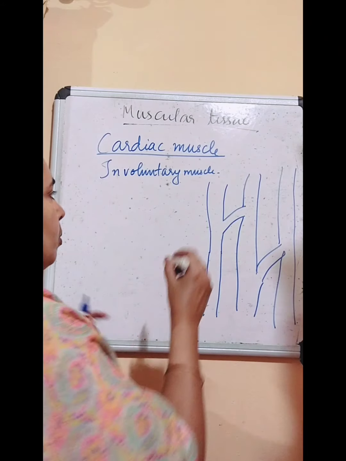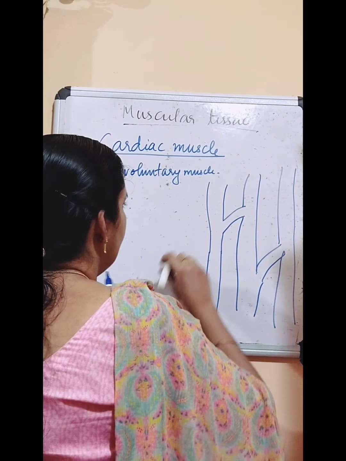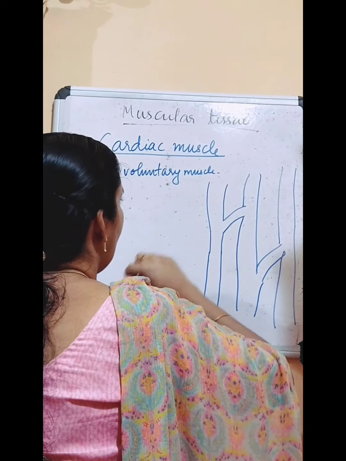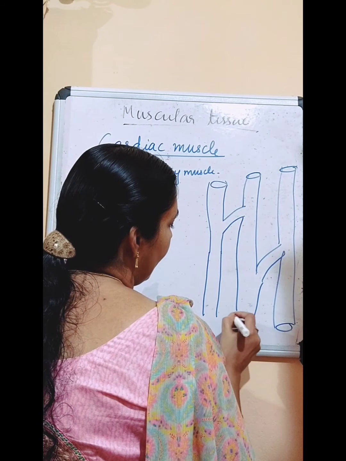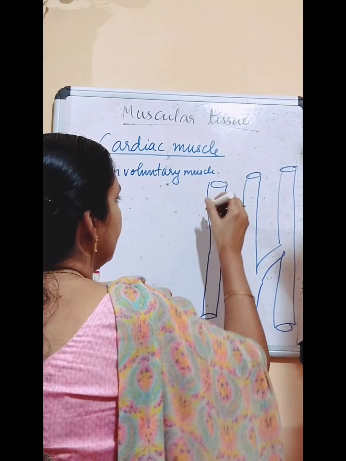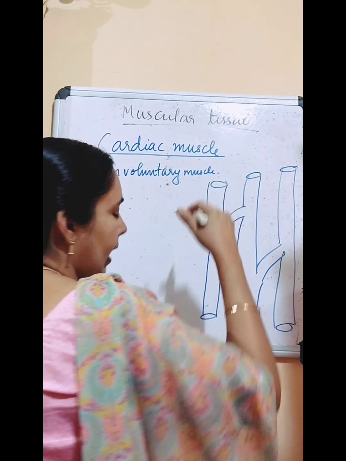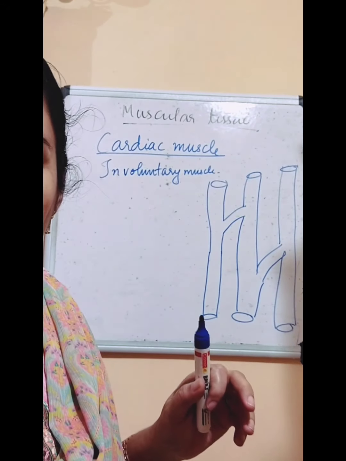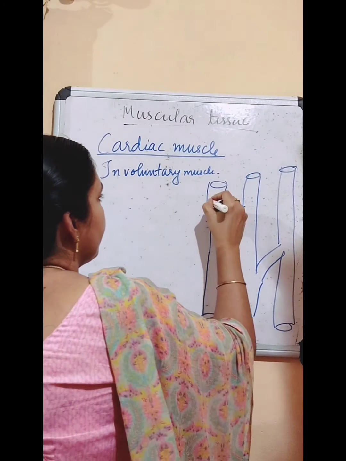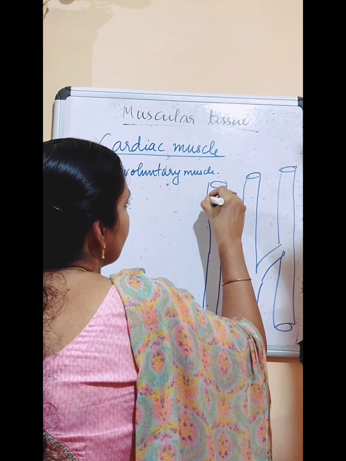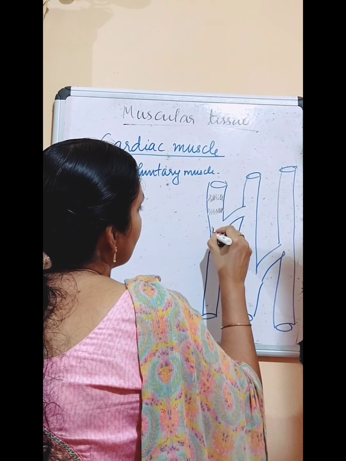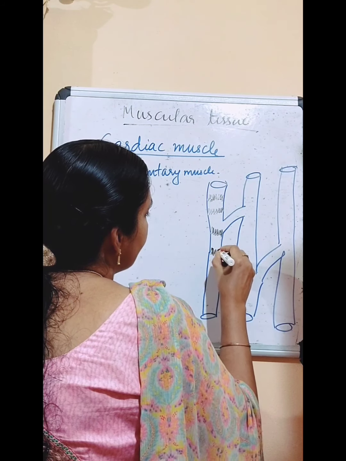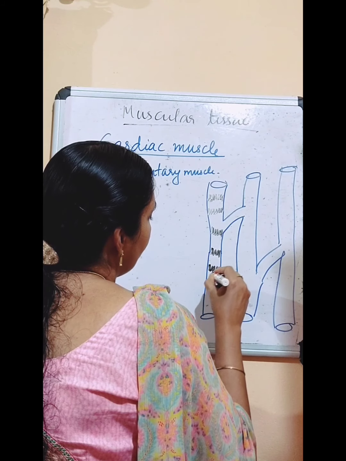And when we look through microscope, here we can see so many striations are present in this cardiac muscle. So we can see light and dark bands or striations are present. So light and dark bands or light and dark lines are present.